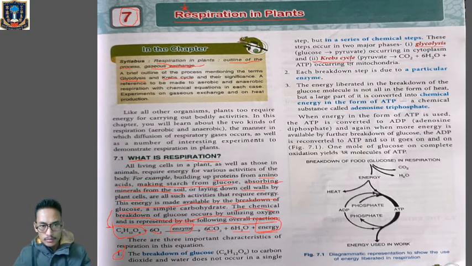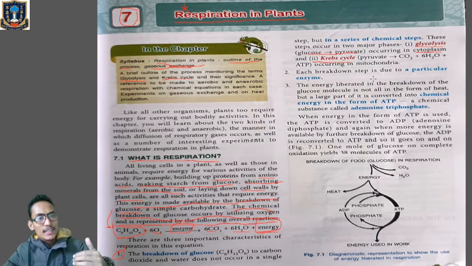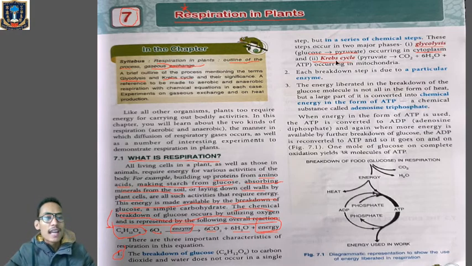So the first phase of respiration is glycolysis, where the glucose C6H12O6 will be broken down into pyruvate. Clear? And this particular phase occurs in the cytoplasm. Remember carefully, this phase, glycolysis, occurs in the cytoplasm of the cell. And in this phase, glucose will be broken down into pyruvate. Clear?